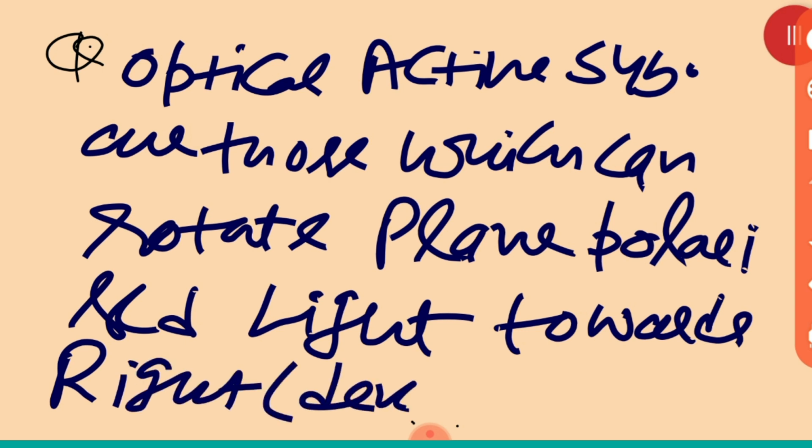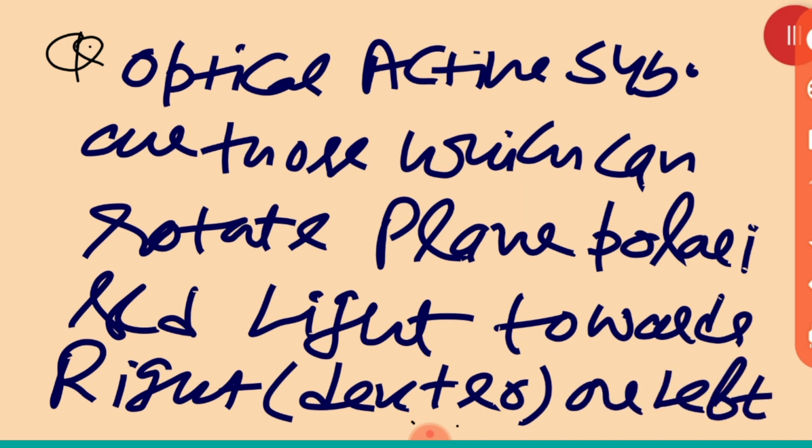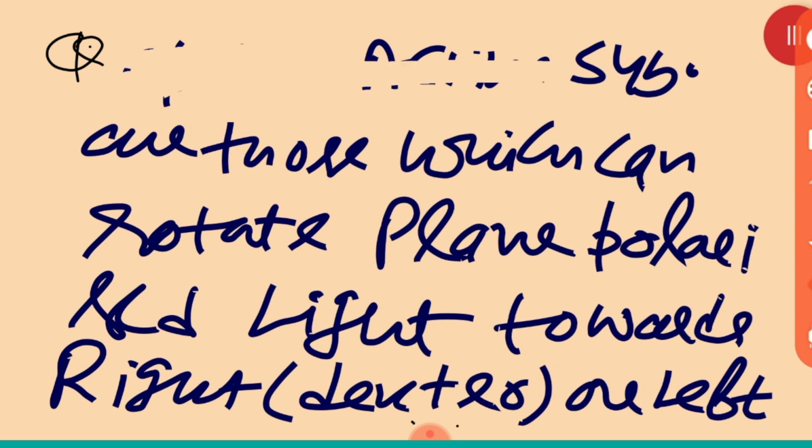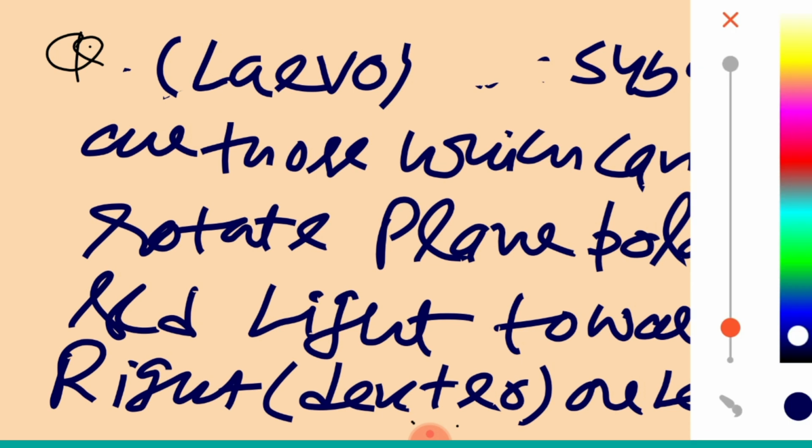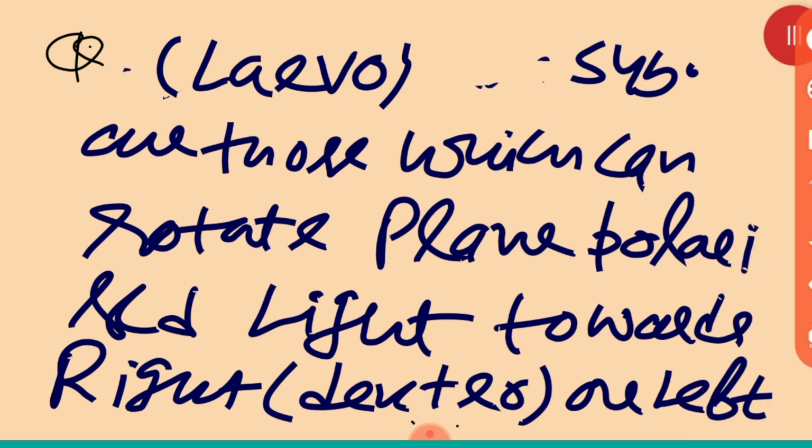Dextro, और लेफ्ट को मैंने क्या बोला आपके पास? Left is called levo. I will write over here in the bracket, you can write there levo, LAEVO. And just remember one thing more, dextro is always positive, levo is always negative. Is that clear? This is called optically active substance.